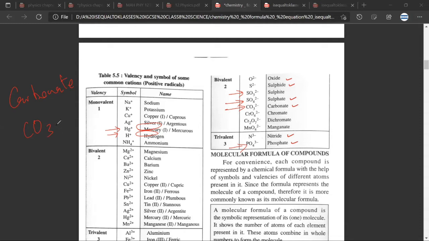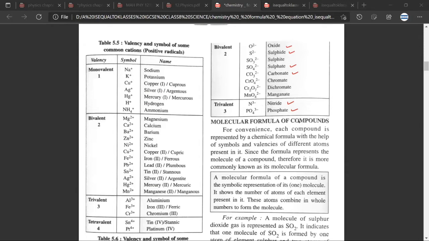Any doubt till here? No, sir. And now let us try to understand what this 2 negative, which is on the head of carbonate, implies. Have you understood the question? Yes, sir. Okay. Now let us try to understand this from looking at these people. So for example, when I look at Ag plus, what this implies is that Ag would have given away 1 electron. So when I look at Pb2 plus, lead, what I understand is that lead would have given out 2 electrons. That is why it has become a cation. Have you understood what I said? Yes, sir.